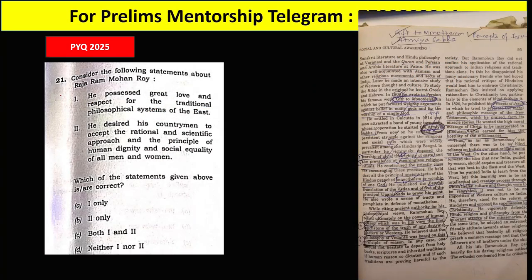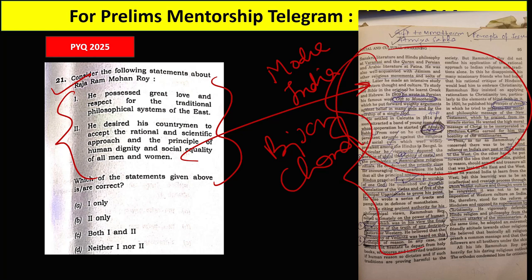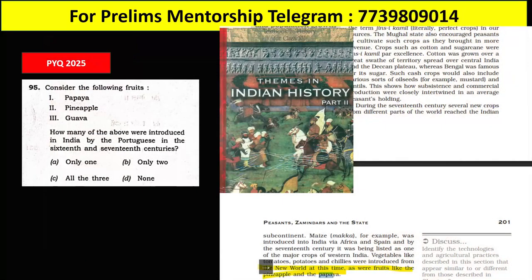Next you can see Raja Ram Mohan Roy, again this exact statement was taken from the old NCERT Modern India book, which is basically written by Bipan Chandra. Directly it was taken from the NCERT. Next you can see crops which were introduced by the Portuguese.